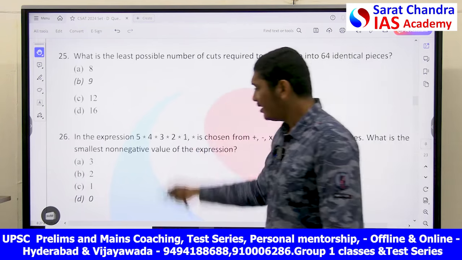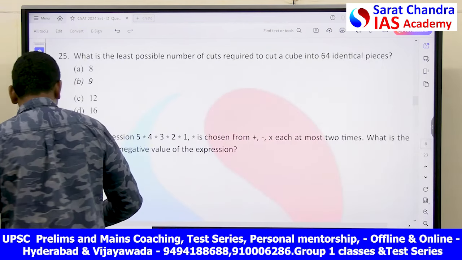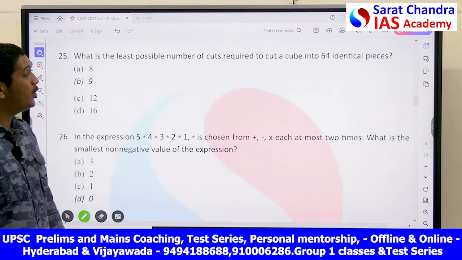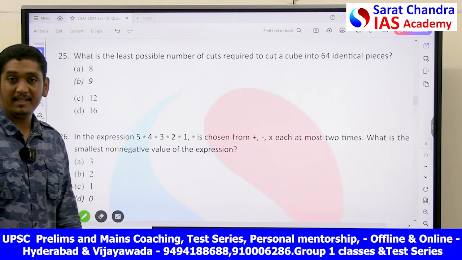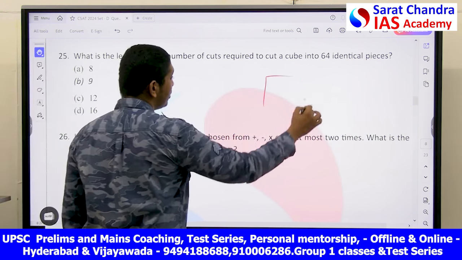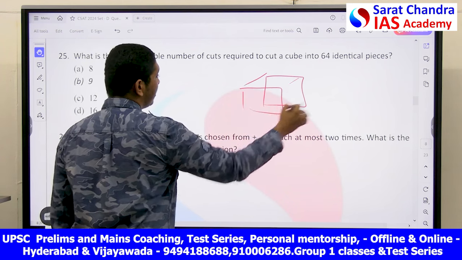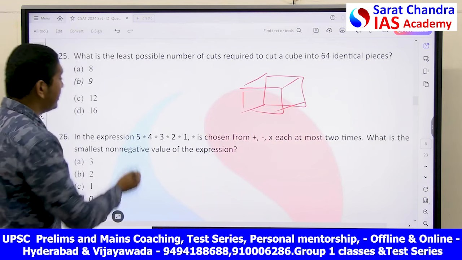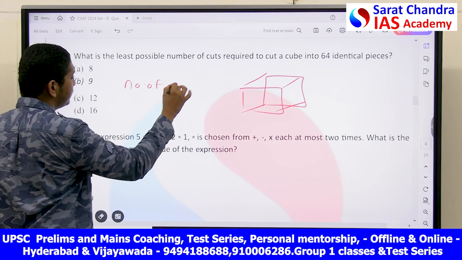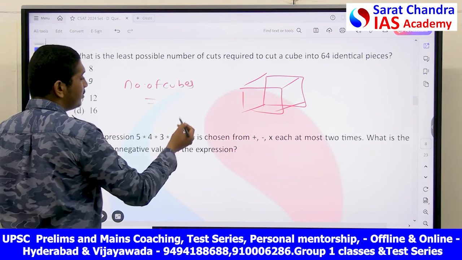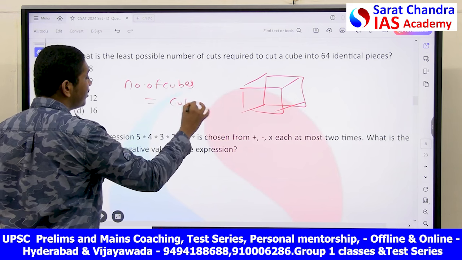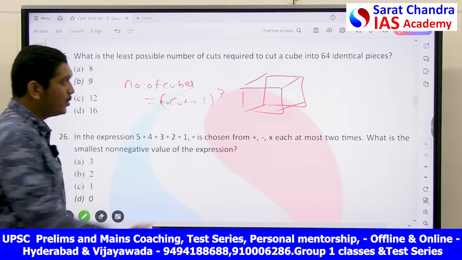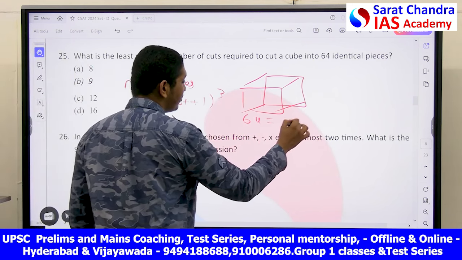Okay. Next, this is a very simple question with respect to cutting of cubes. What is the least possible number of cuts required to cut a cube into 64 identical pieces? When you have a cube, he is asking you to cut this cube into 64 identical cubes. For the formula for the cutting of cubes, generally number of cubes is equal to, in the case of cubes, number of cuts plus 1, whole cube. This is the basic formula. You can see 64 you can write as 4 cube.